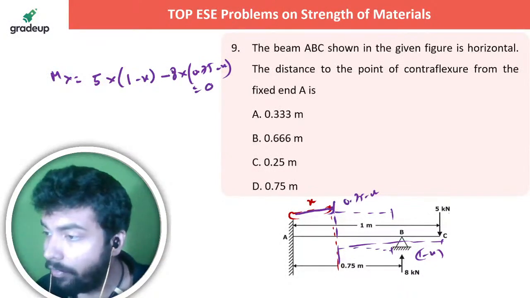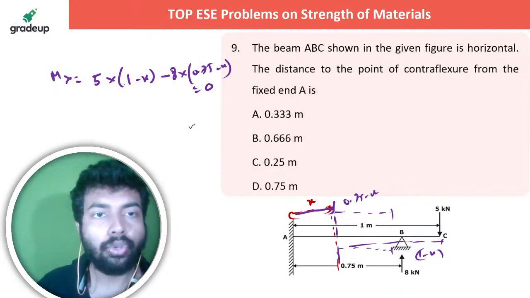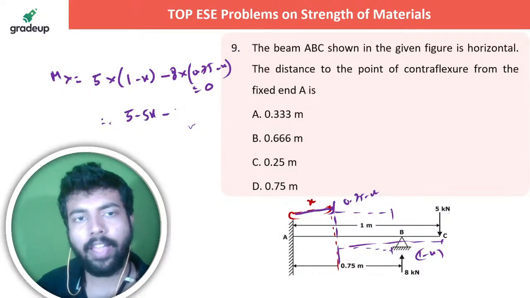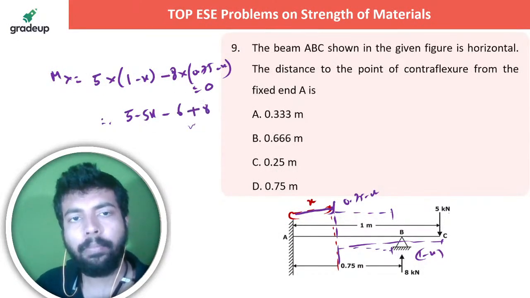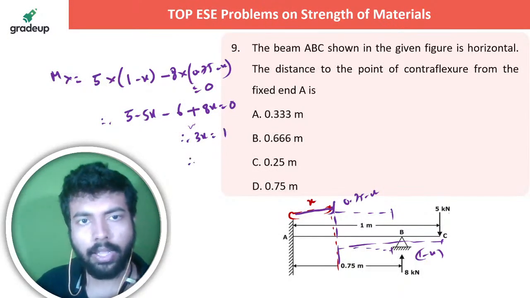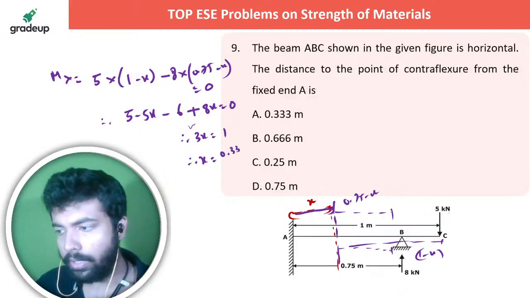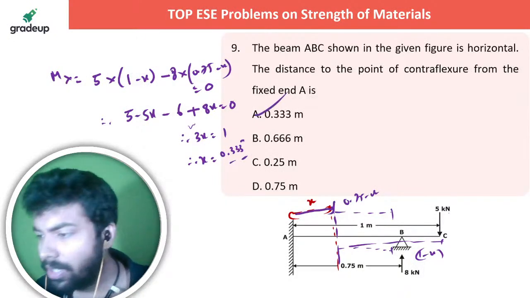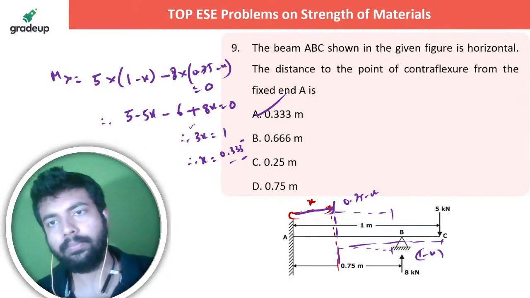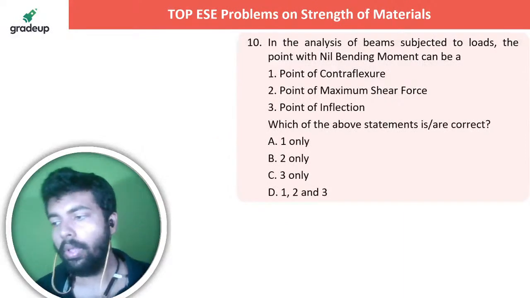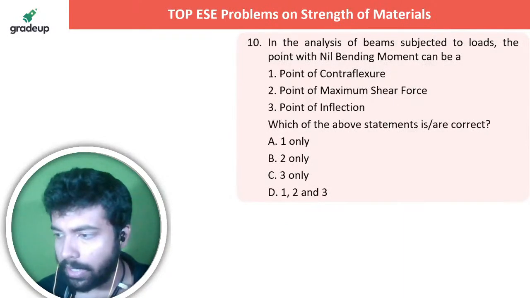Because at the point of contraflexure bending moment is 0. So from here you are getting 5 minus 5x minus 6 plus 8x equal to 0. So 3x is equal to 1. So x equal to 0.33 meter. Deflection 0, no. So let me know in the live chat section what the answer to this question is.